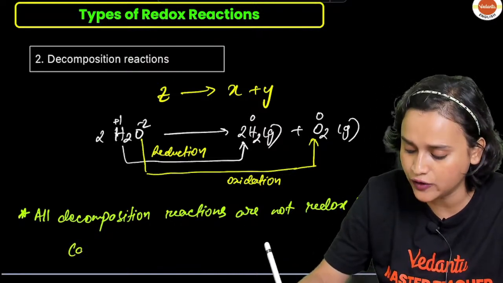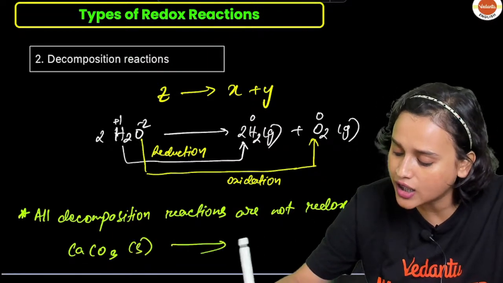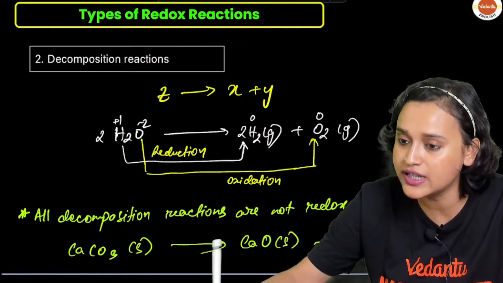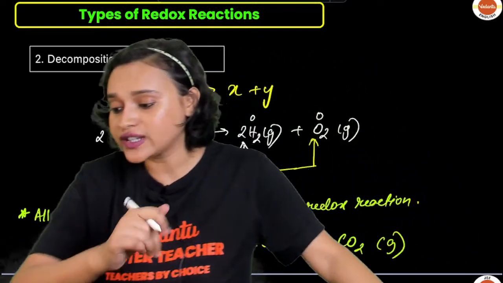For example, if you have CaCO3 in solid form, when this decomposes it forms CaO in solid form, plus it forms CO2 in gaseous state. This is not a redox reaction, everybody.